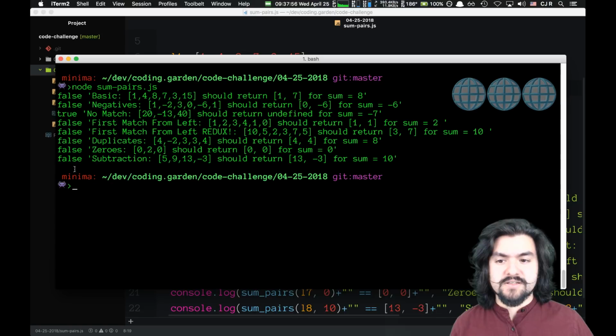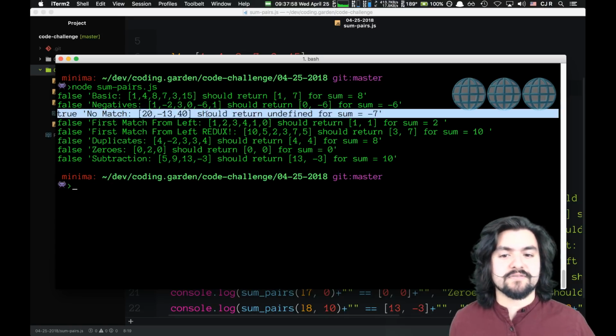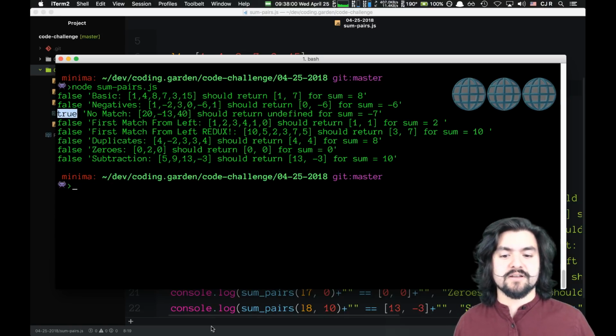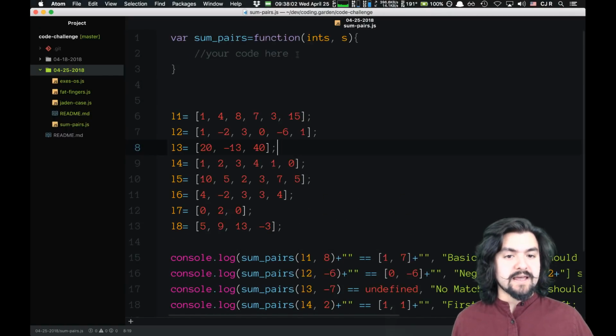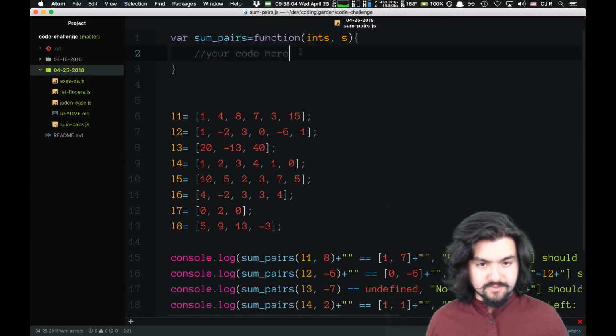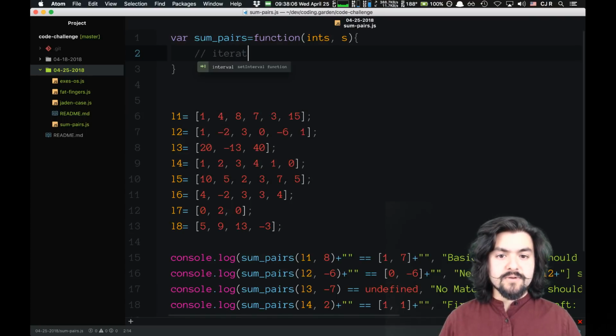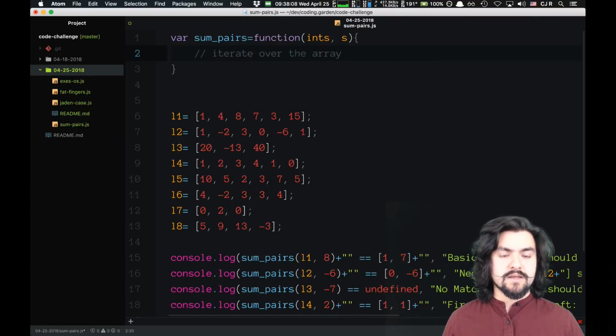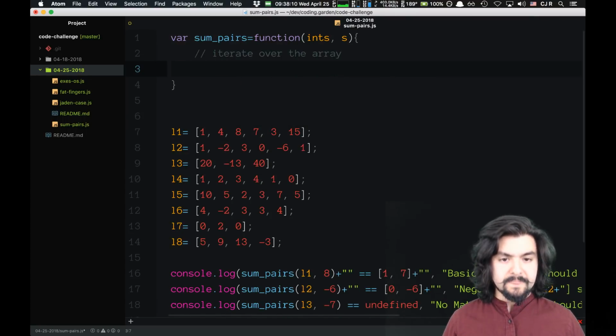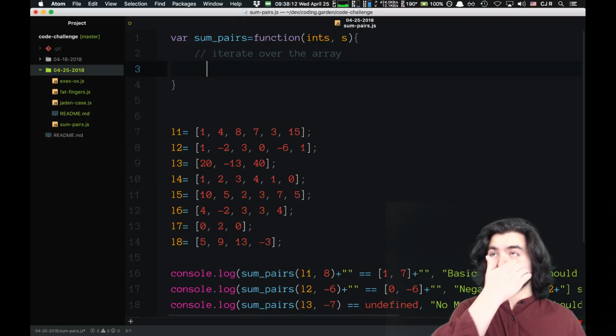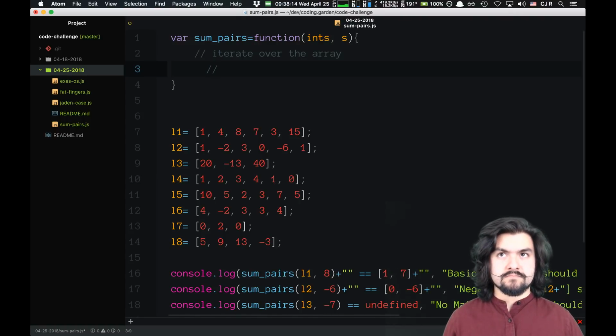Cool. So all of these are failing except for the one that returns undefined because our function is already returning undefined. So let's make it happen. And here's my thought. So we iterate over the array, and iterate over it twice.